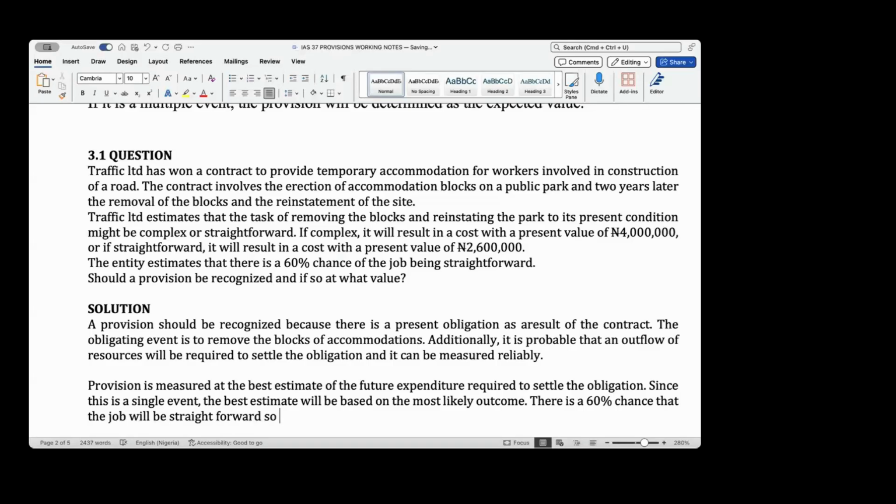So being straightforward is the most likely outcome. Hence, a provision of 2.6 million should be recognized.